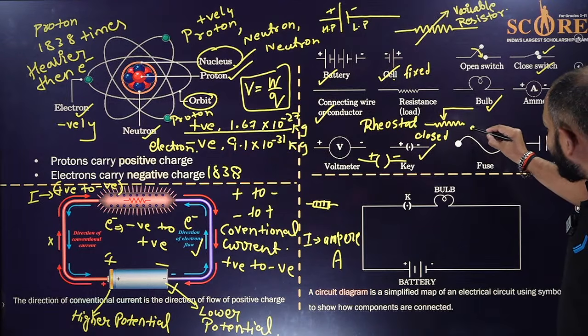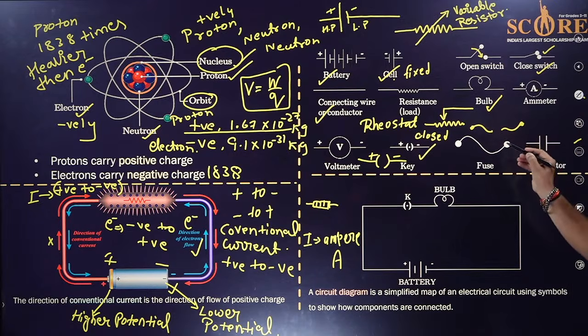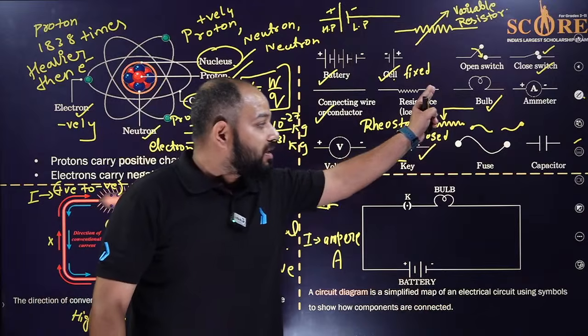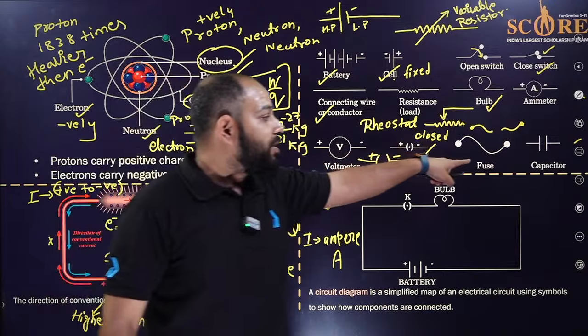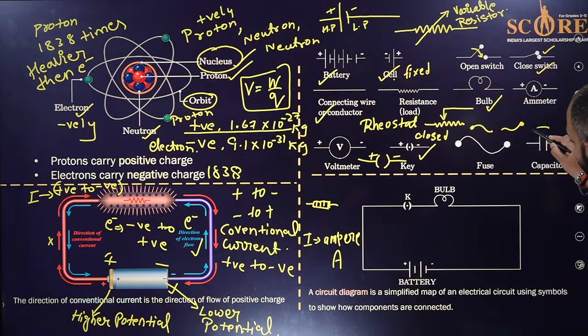If I draw it like this, this is the broken one. When a high amount of current flows through the wire, the fuse breaks and the appliance it is connected to is saved. Then you have one more device which stores charge, which you are going to learn further.